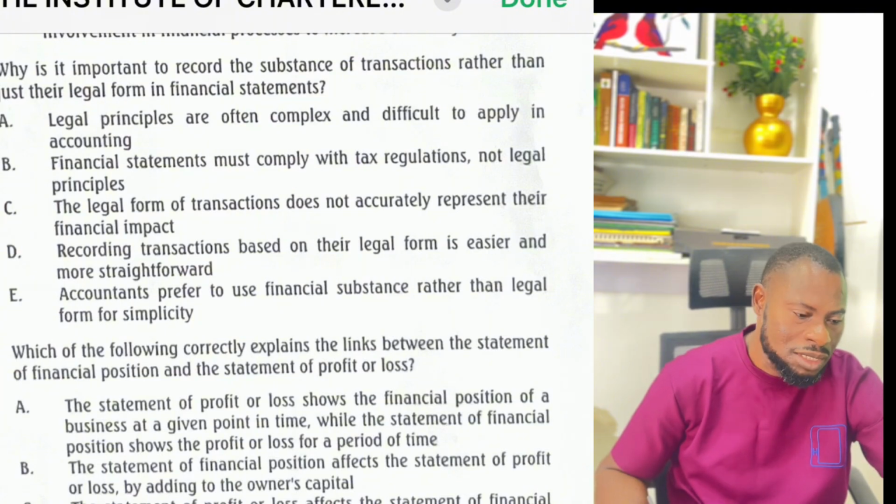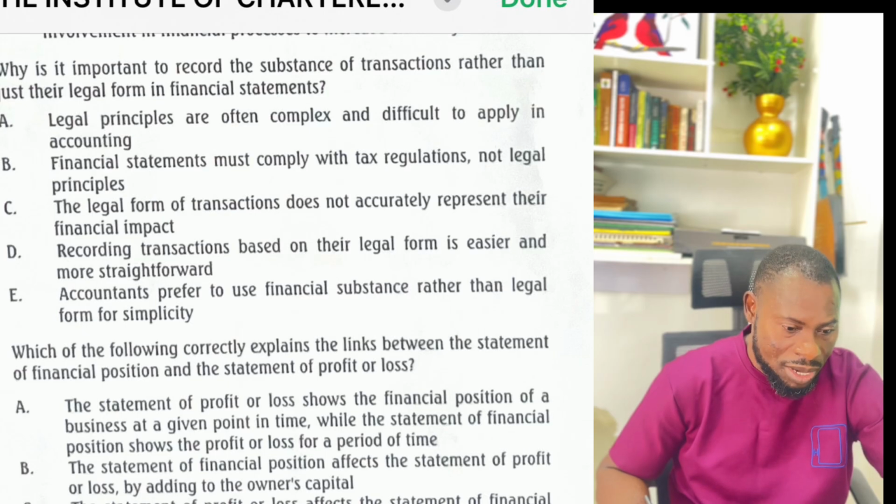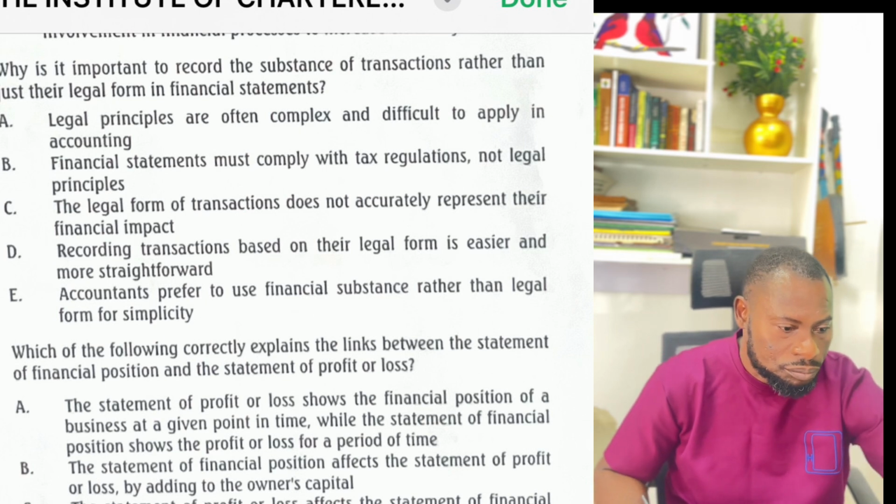D, let's see whether there's another one that is more correct. Recording transactions based on their legal form is easier. No. Accountants prefer to use financial substance. No, we don't just prefer. We do it because of the financial impact, because of the economic reality. Let's look at question 10.